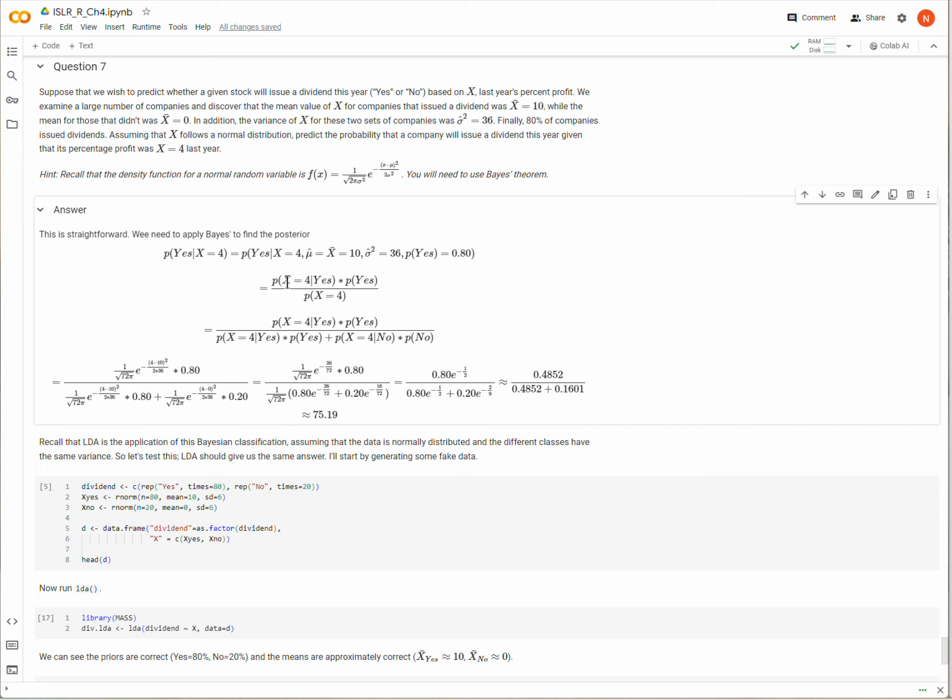Okay, so you can kind of see how I did this, right? I'm just applying Bayes' formula, so I just reverse. First I get the probability of 4 given that there was a dividend, times the probability of there being a dividend, divided by the probability that X equals 4, and we just expand that out.